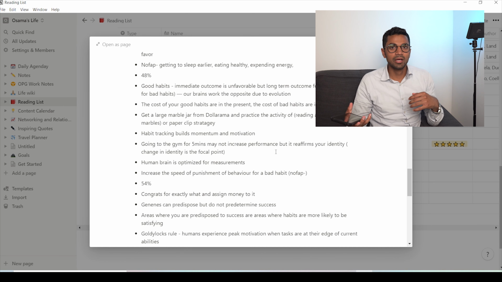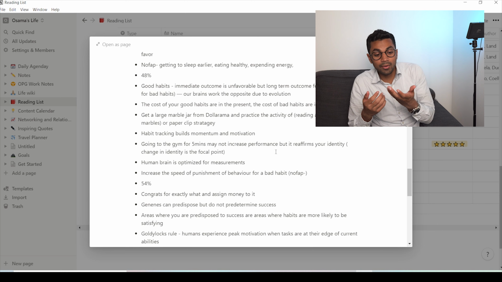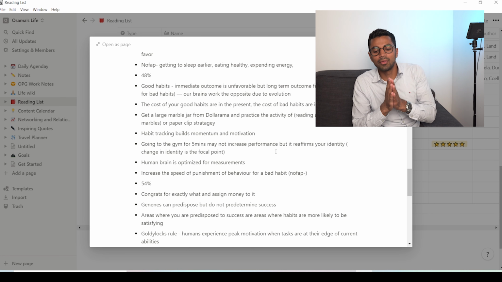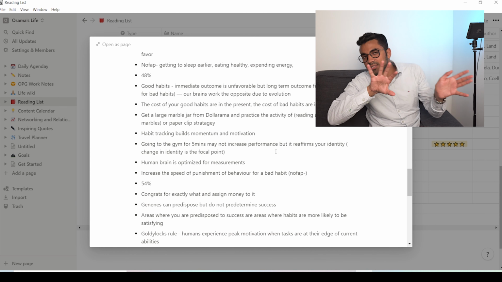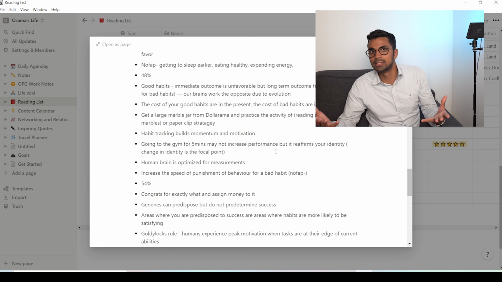So what I do is I use this app on my phone, and every time I read something on my Kindle and it's like, wow, okay, this is awesome, I just pull up the Notion app on my phone and directly take down a note. That way it syncs to my laptop, it syncs to my phone. I can access these everywhere.